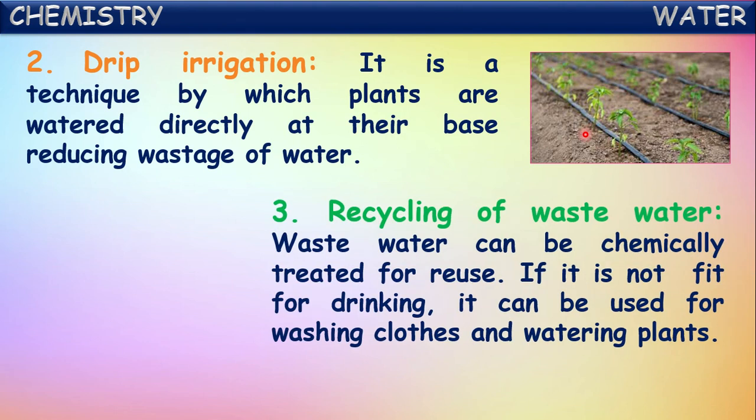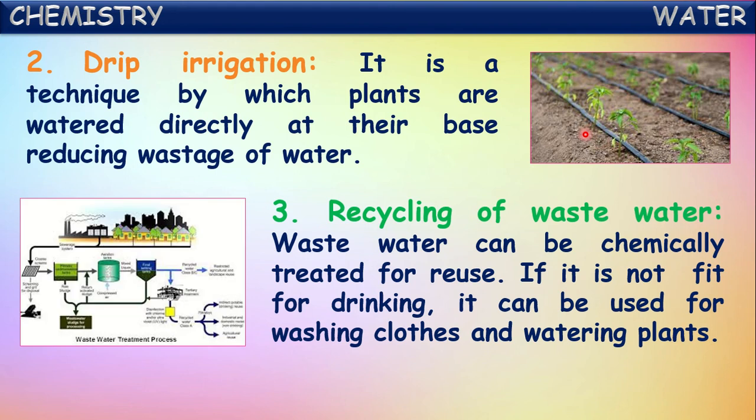And one more method is recycling of wastewater. Wastewater can be chemically treated for reuse. It is not fit for drinking. It can be used for washing clothes and watering plants. For all these other purposes, we can use this treated water. After recycling, that water can be used for these purposes. Of course, we cannot drink that water, but it can be used in other ways. By that also, we can conserve the water by recycling wastewater.